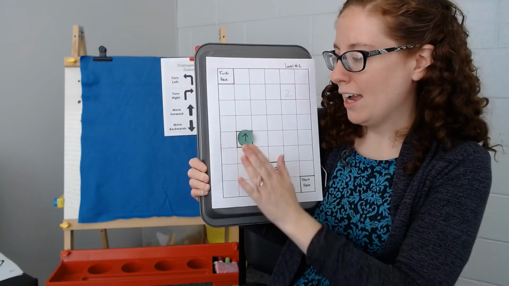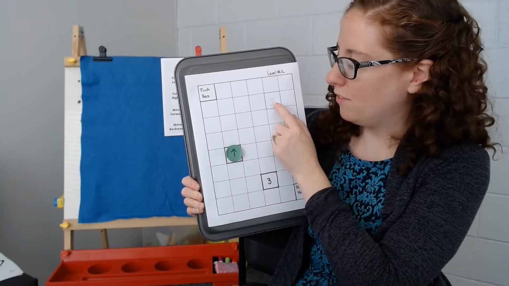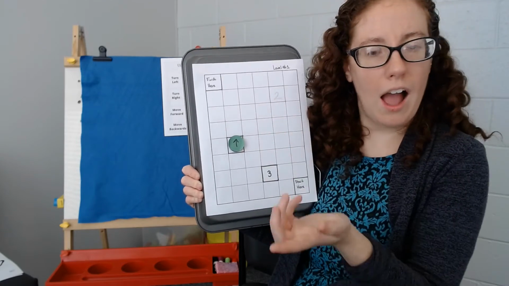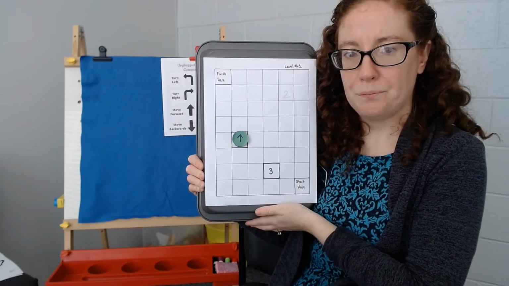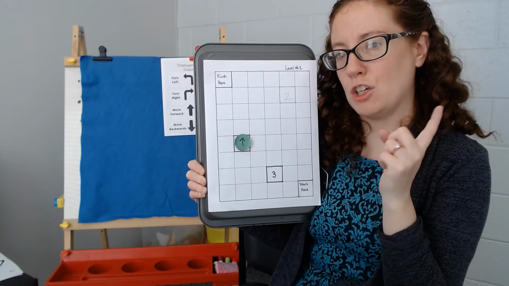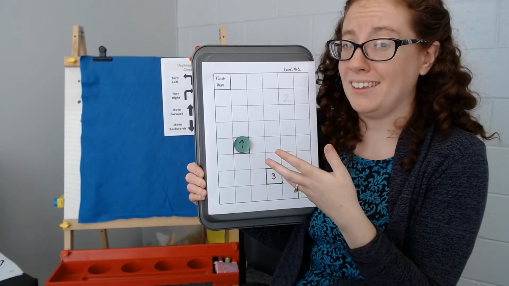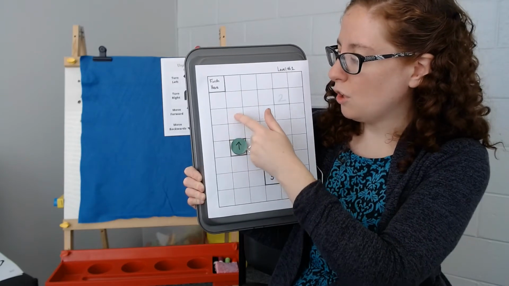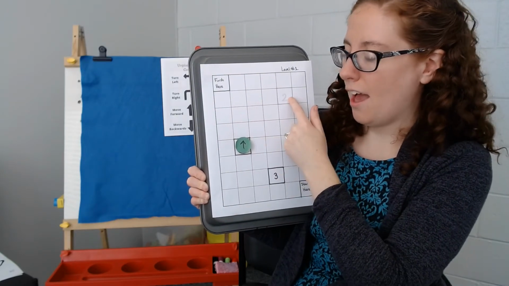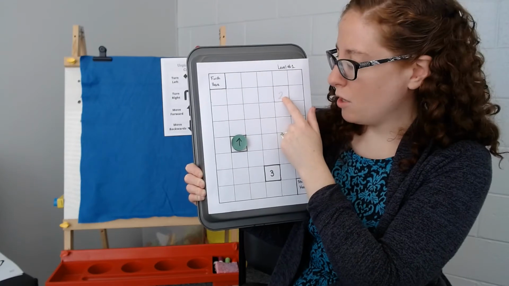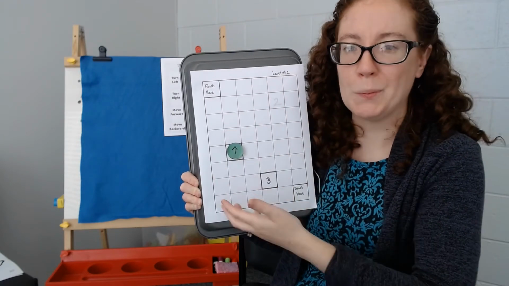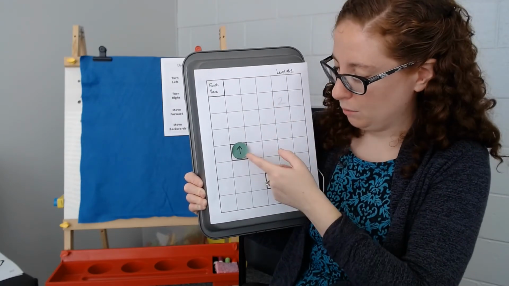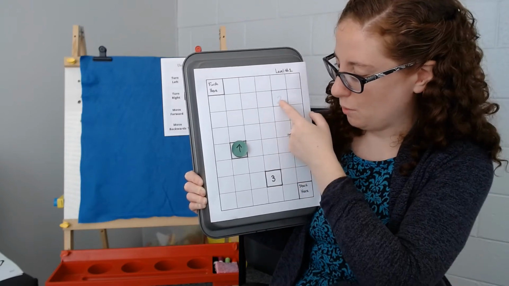So we stopped here. Now let's keep going. We have the 2. How would you get there? There are 2 ways that you can get to the number 2. There's actually a lot more, but we want it to be the quickest way. Yes, you could go forward, then turn right again, and go to the 2. Now, in order to show you how left turns work, we're going to go along the bottom axis. So we're going to go this way and this way.